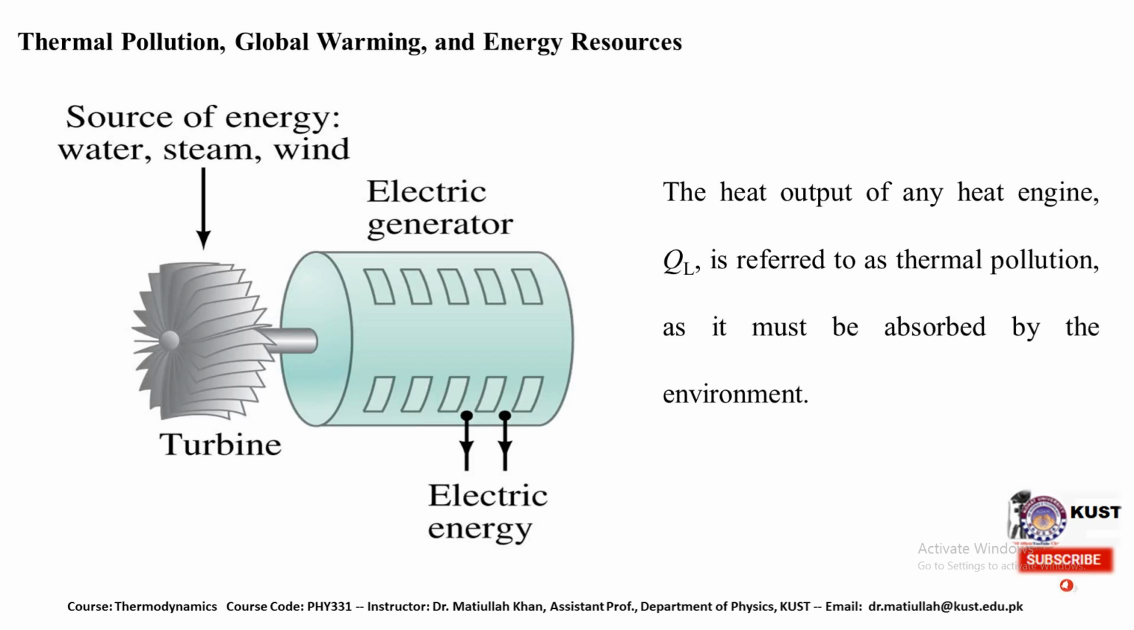So here we have a simple example of a heat engine where it is moving and creating energy. The source of water moves the turbine, or maybe steam is also used to move the turbine, or in some cases we have a windmill where the wind is used to move the turbine. As a result of the motion of the turbine, there is an electric generator, and this electric generator generates electrical energy.